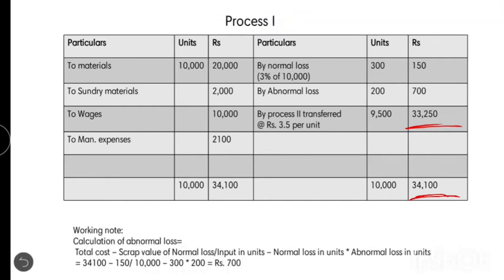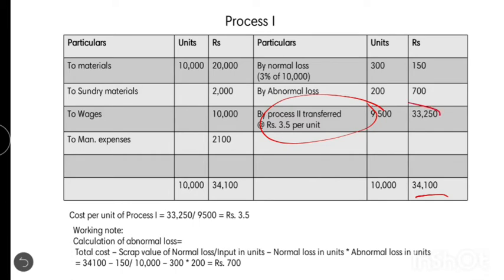account, process 2. Therefore we know that the output is 9,500, and we can find the cost per unit of process 1, that is 33,250 divided by 9,500, that is ₹3.5. And the next step is transferring this amount from the process 1 account to process 2. Therefore this amount is transferred to the next account.